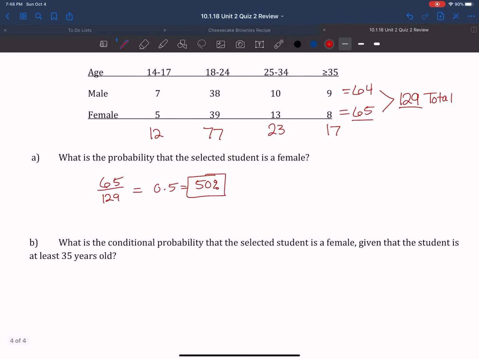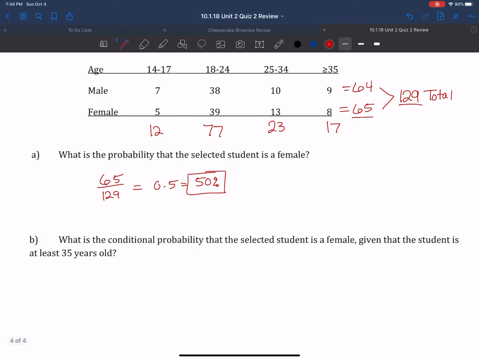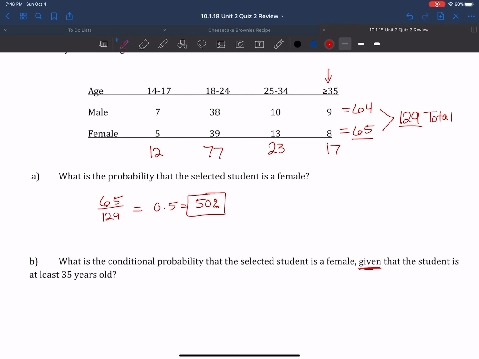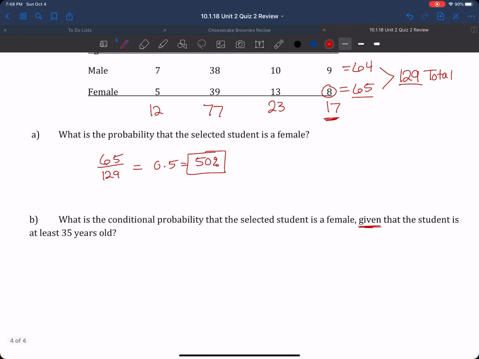What is the conditional probability that the selected student is female given that the student is at least 35 years old? So we're only going to be looking at students that are at least 35 years old. And of those 17 total students, 8 of them are female. So we can say that the probability is going to be 8 out of 17 or 0.47 or 47%.